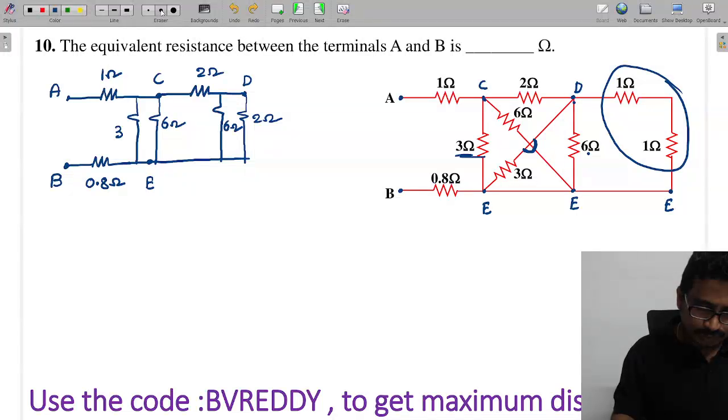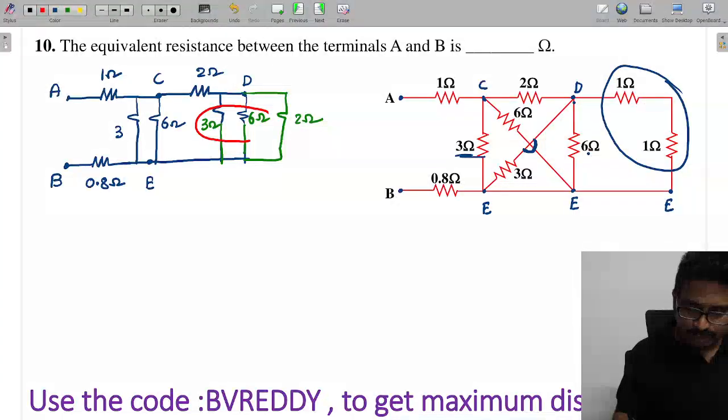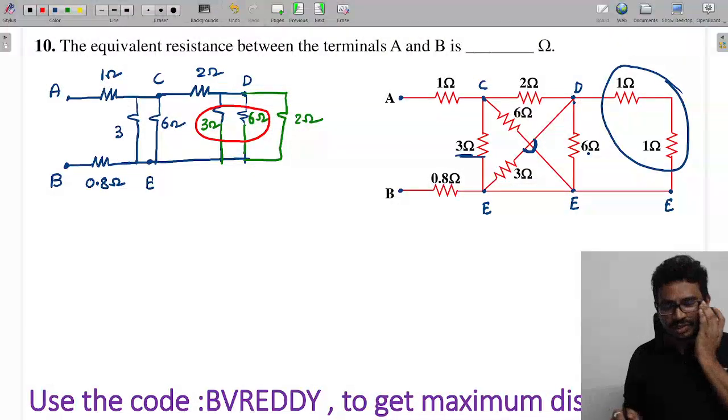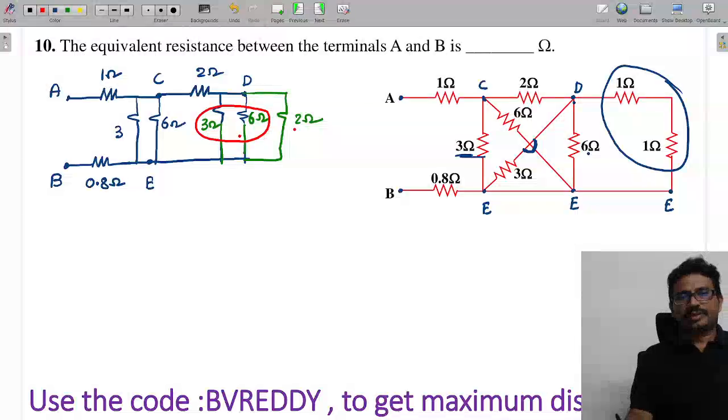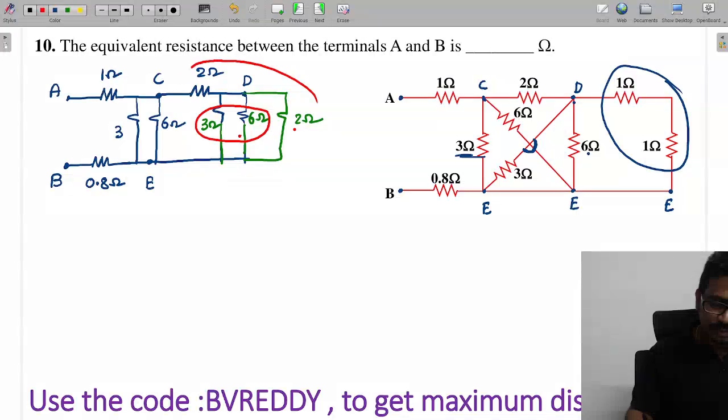So this value is 3 and this value is 6 and here this is 2. Now you tell me how these two are parallel. So 3 and 6 in parallel means what? Tell me, 2. 2 and 1, so 1 and 2, so this whole value is 3. And this whole value is how much? 2.